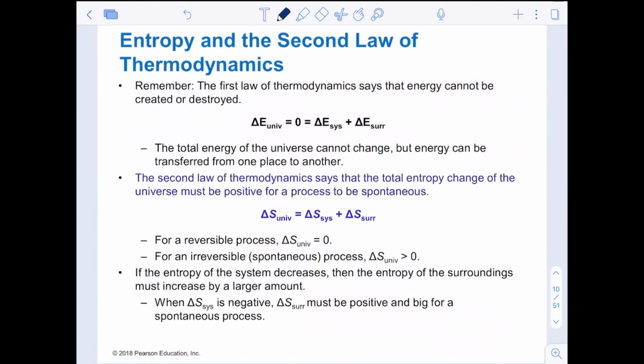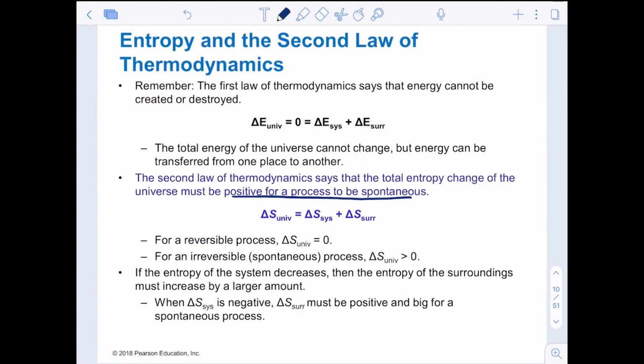The second law of thermodynamics is important here. Remember, the first law says that energy cannot be created nor destroyed, but it can be transferred. The second law of thermodynamics says that the total entropy change of the universe must be positive for a process to be spontaneous. That idea is going to come back to us when we start to derive some of our equations here.